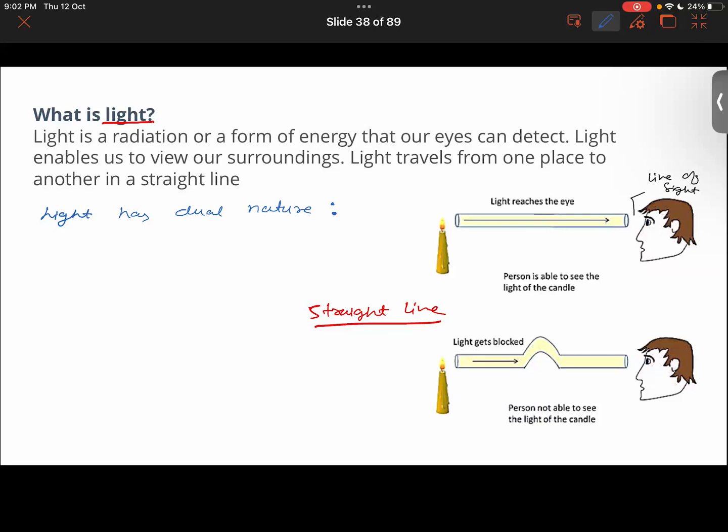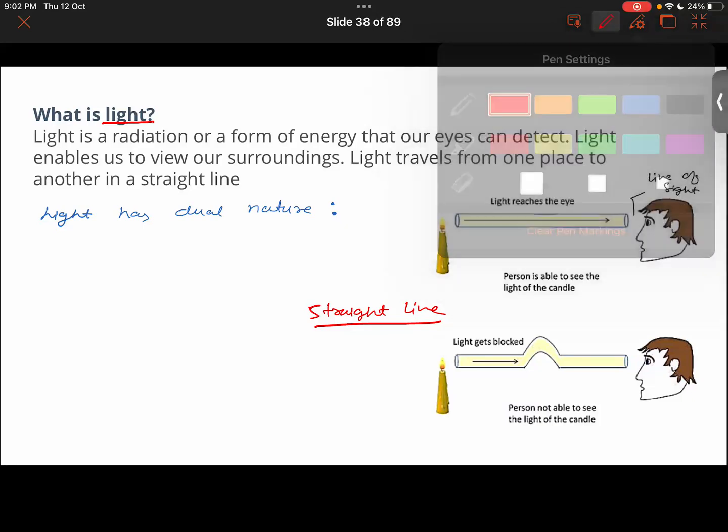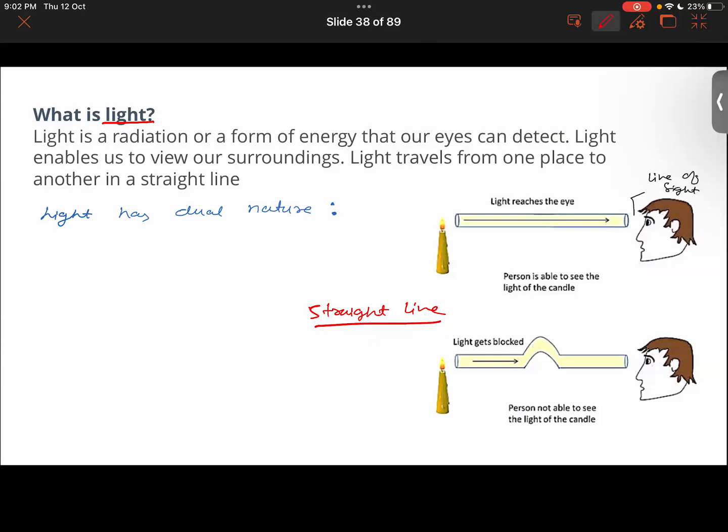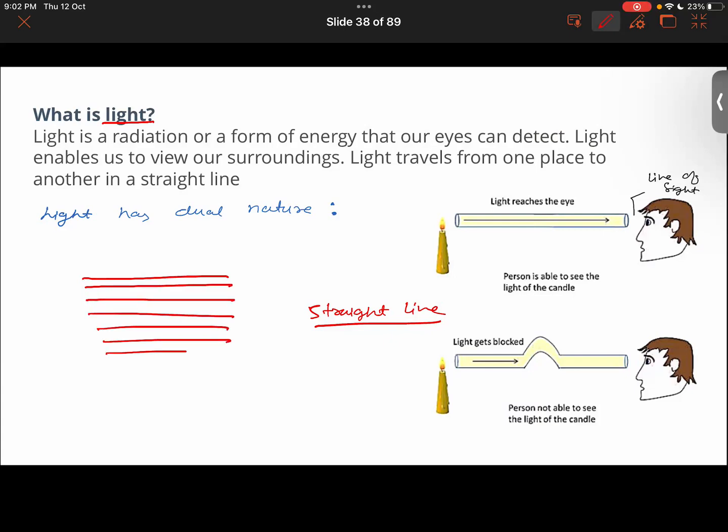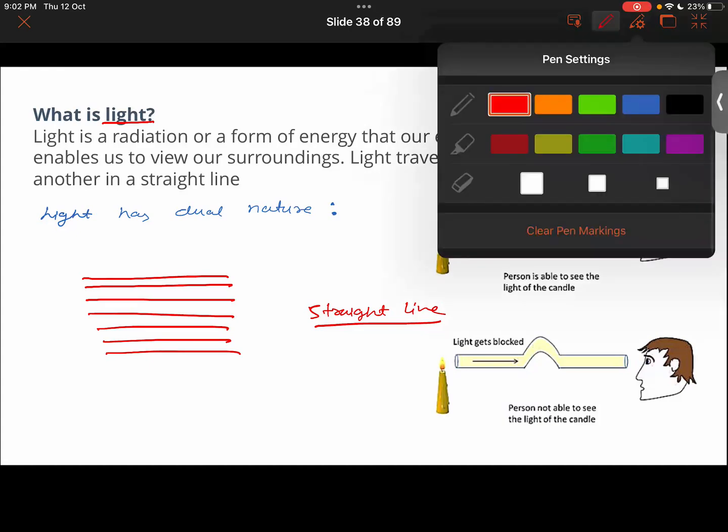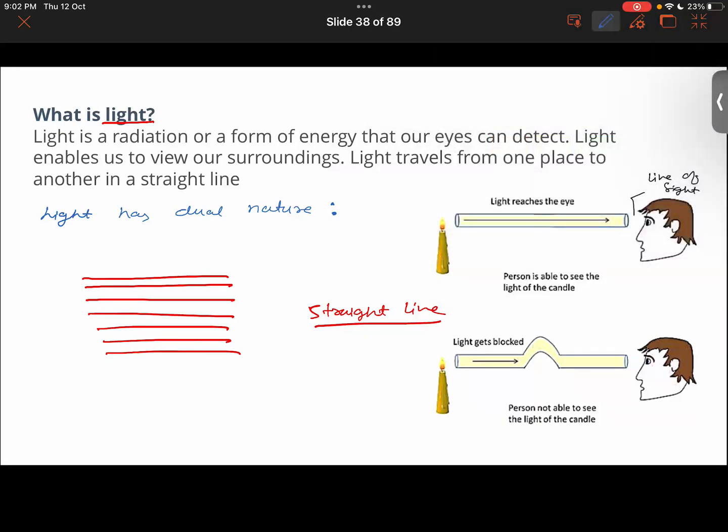Basically, when we say that light is traveling in a straight line, in what manner is it traveling? It is traveling in this manner, no? Like this, the parallel. And this, we say that the lights are traveling in the form of waves. They're traveling in the form of waves.